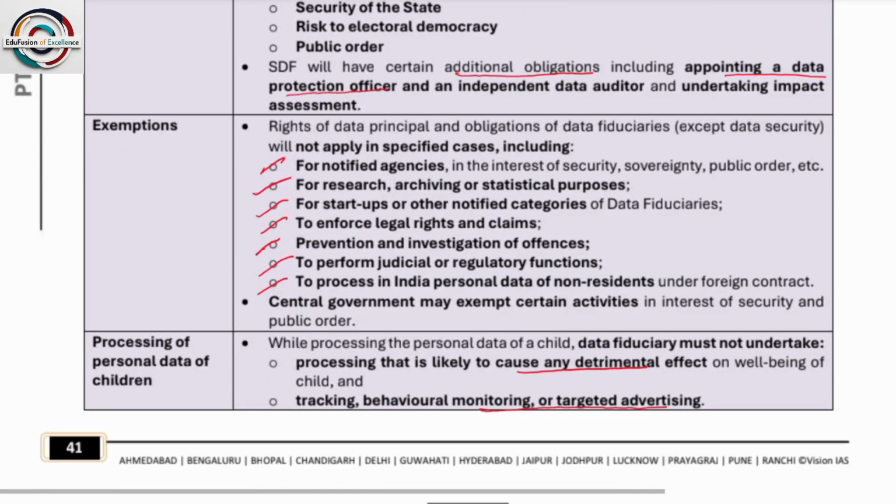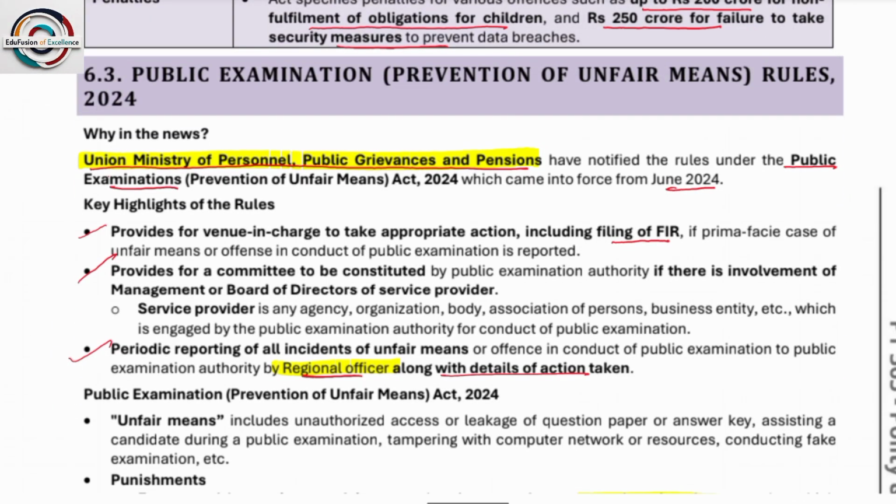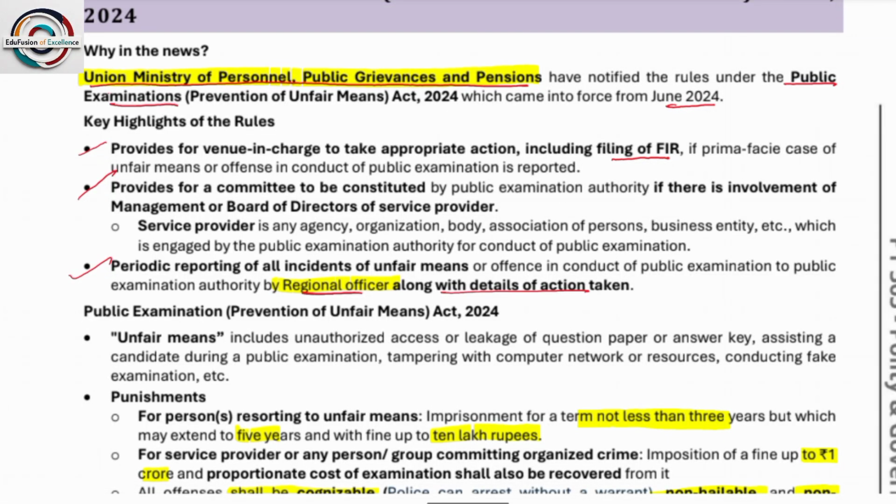Next is exemptions for notified agencies for research. Next, the Public Examinations (Prevention of Unfair Means) Act. This has been in the news many times recently because of fraudulent activities carried out in government public exams. It provides that the venue in-charge takes appropriate action, including filing of an FIR, and periodic reporting of all incidents of unfair means or offences in the conduct of public examinations to the authority by the regional officer, along with the details of actions taken.